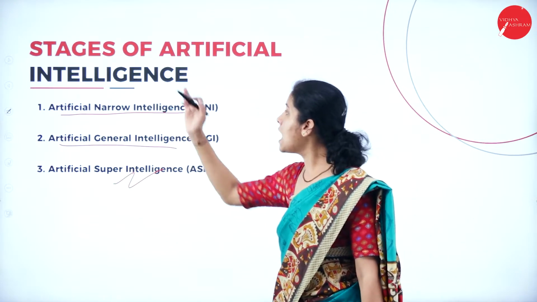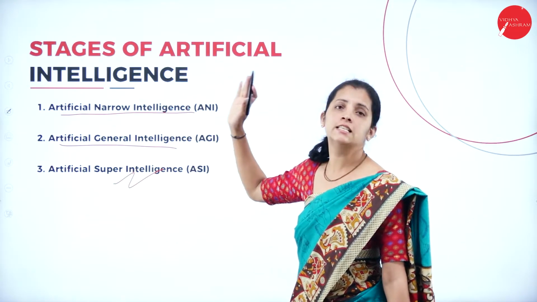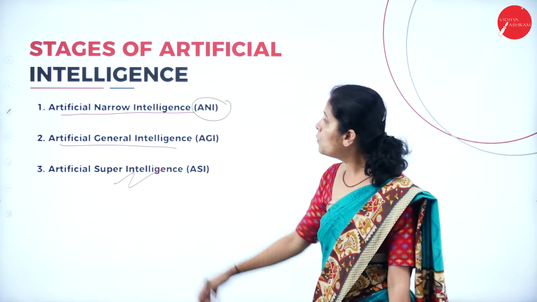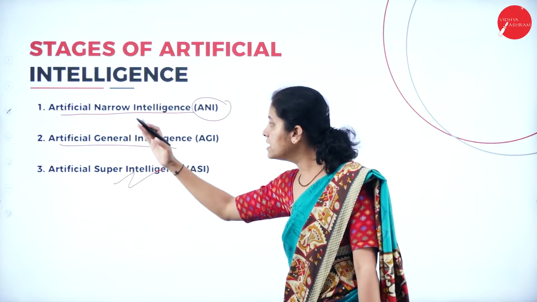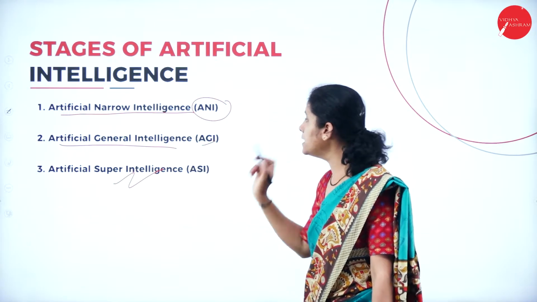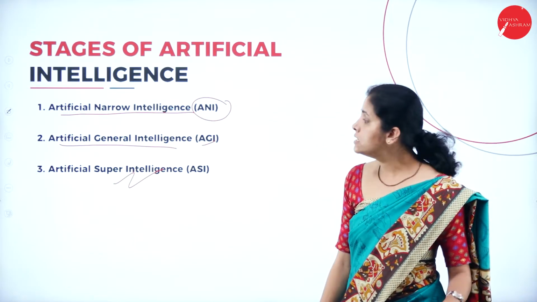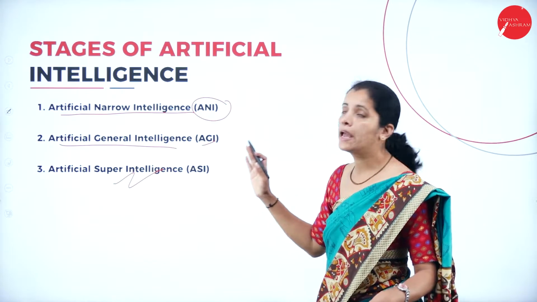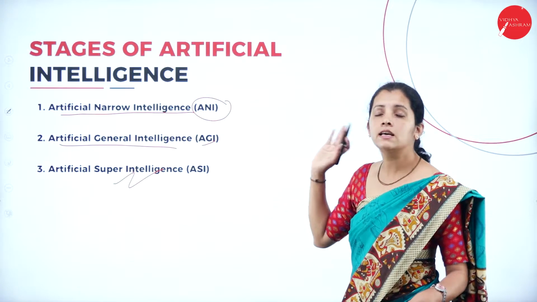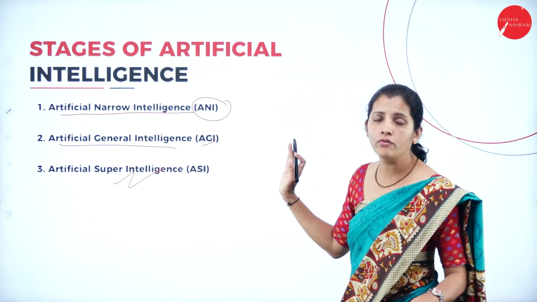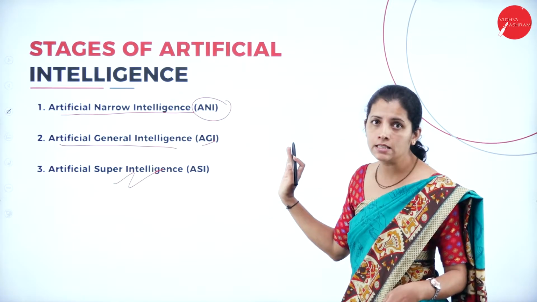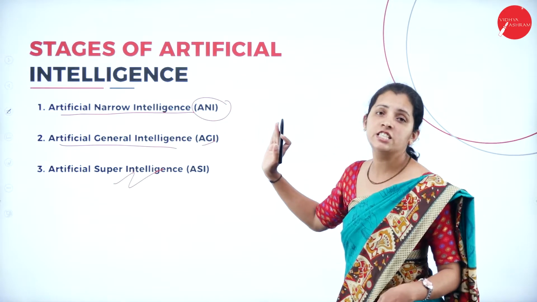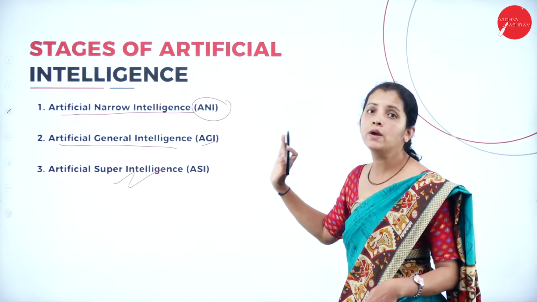Artificial narrow intelligence is nothing but ANI, artificial general intelligence is AGI, and artificial super intelligence is ASI. These are the three stages of artificial intelligence, and let's study all three stages one by one.